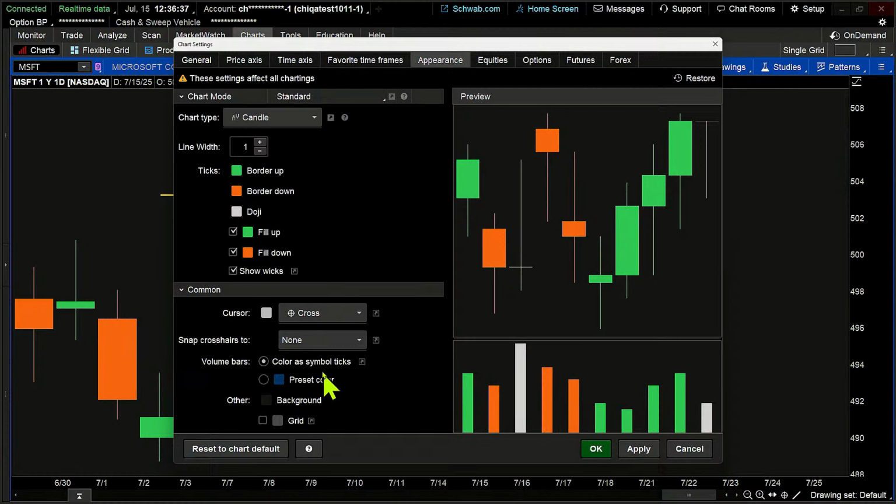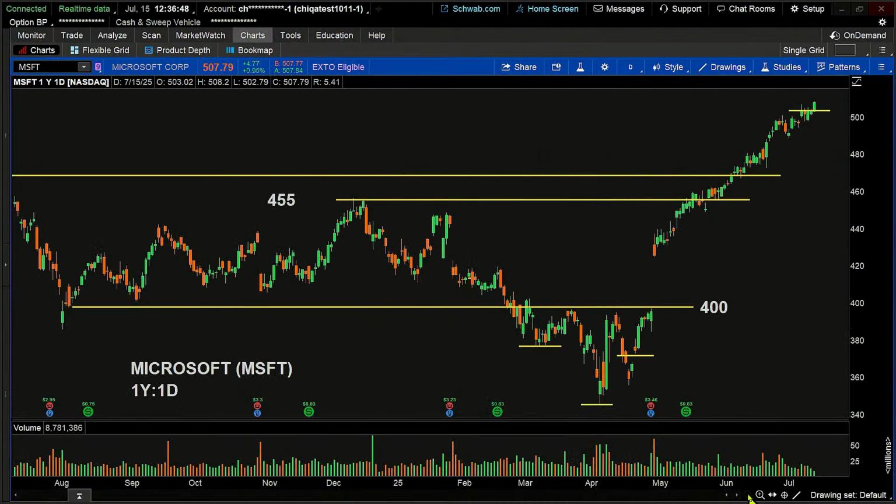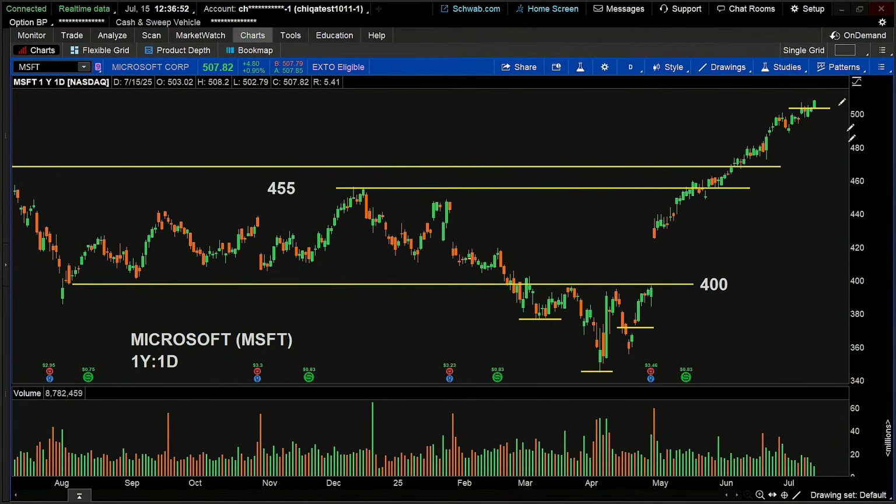So if I have an up day, it's green. If I have a down day, it's red. And if I have a neutral day, it's white. And I'm going to click on apply and OK. And volume can tell us some interesting things, although volume gets a little bit obscured sometimes. Here's what's happening and what this tells me about this particular move.